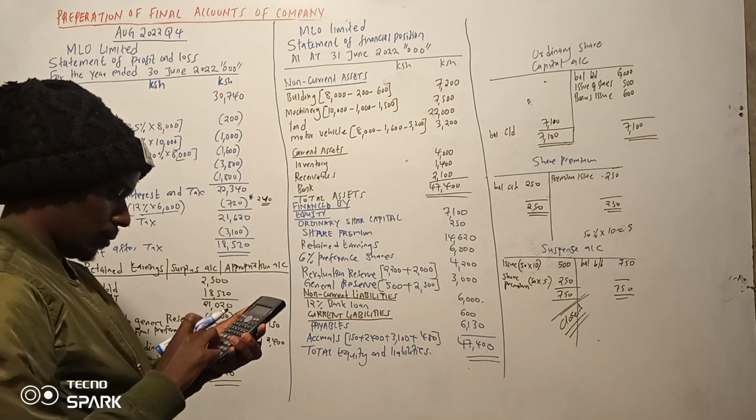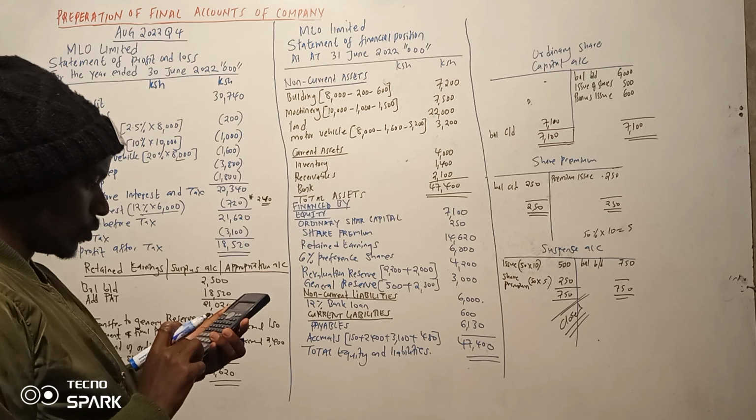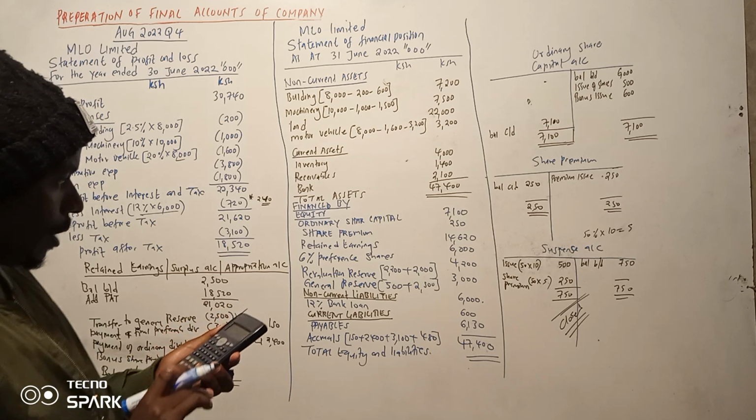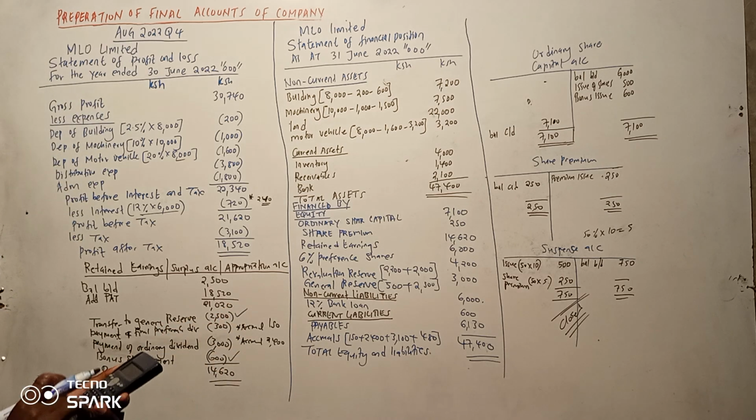So we get 47,900. What is the difference? So the difference is 500.